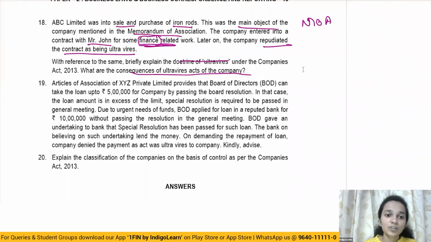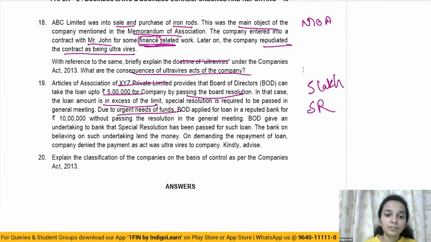Articles of Association of XYZ Private Limited provide that the Board of Directors can take a loan up to 5 lakh for the company by passing a board resolution. In that case, if the loan amount is in excess of the limit, a special resolution is required to be passed in general meeting. So the loan amount specified is 5 lakh, and if any amount more than 5 lakh has to be sanctioned, then a special resolution is required.